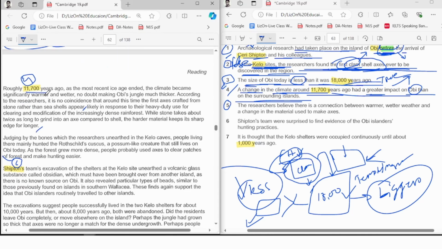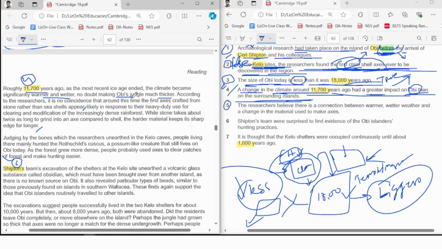So let's read it. Roughly 11,700 years ago, as the most recent ice age ended, the climate became significantly warmer and wetter, no doubt making Obi's jungle much thicker. Here they are talking about Obi, right? They are not bringing other islands in. Right now they are talking about Obi.